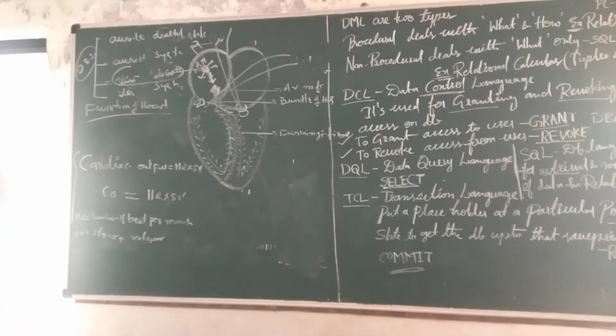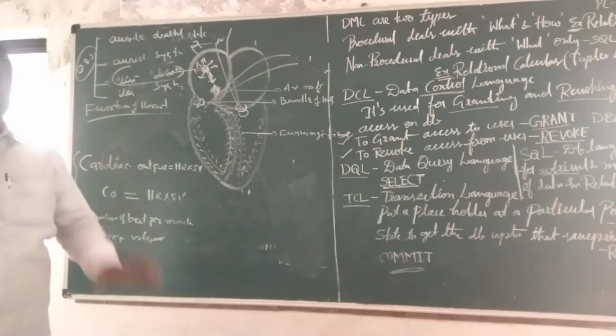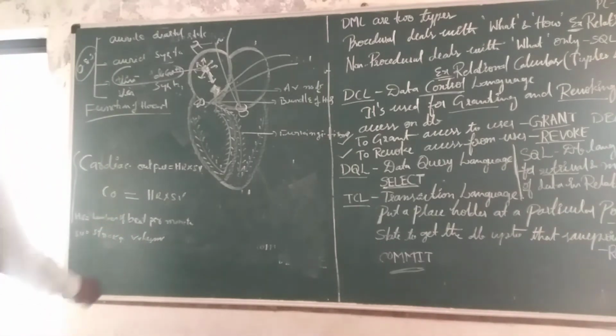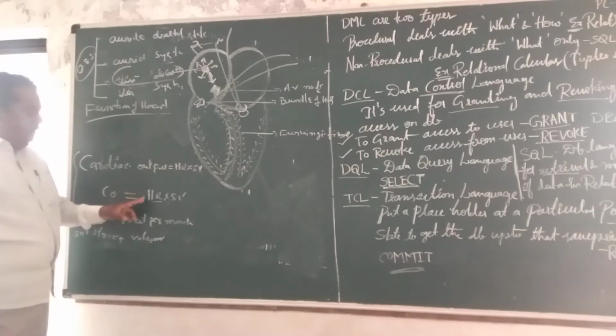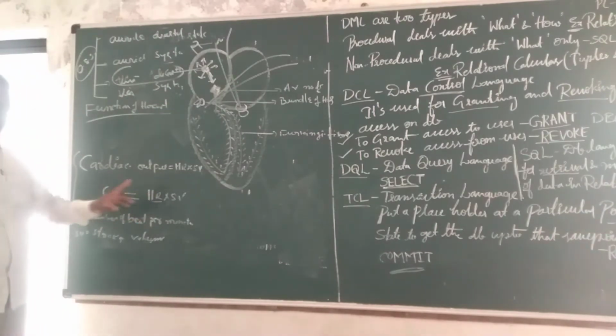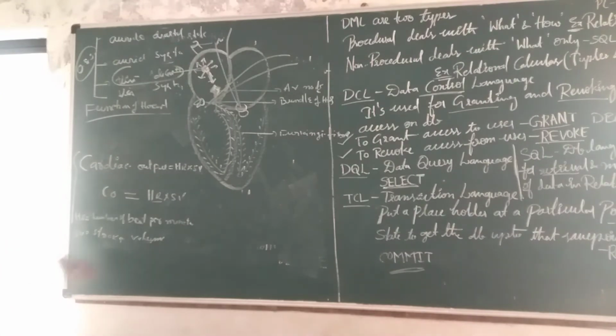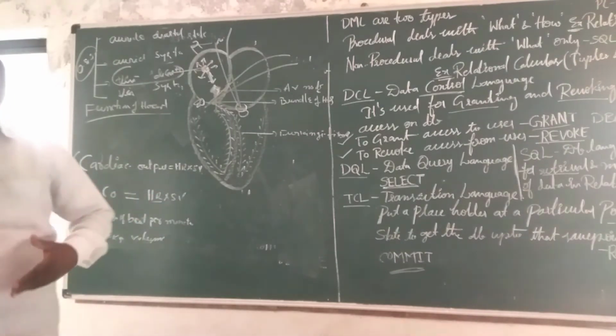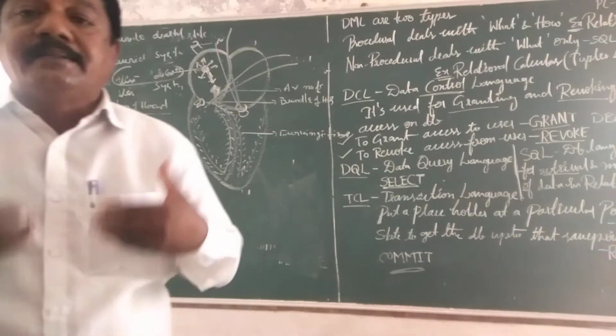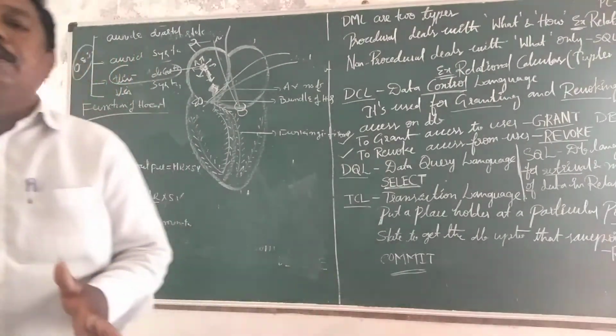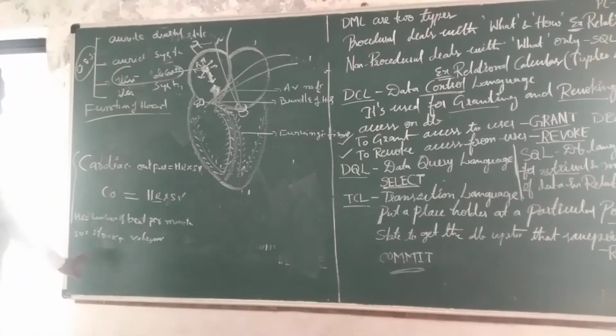How many times the heart beats per minute is called HR. And SV is stroke volume. How much volume of blood comes out through one heart beat is the stroke volume. So CO is equal to HR into SV.